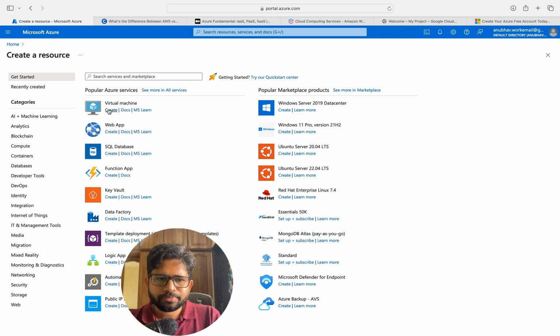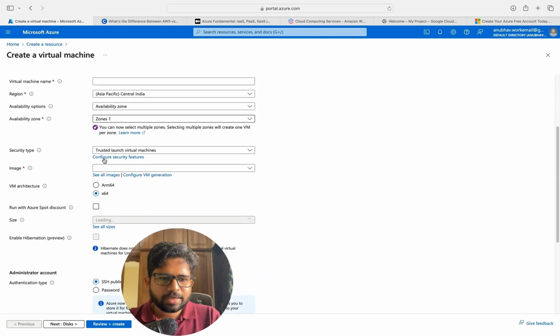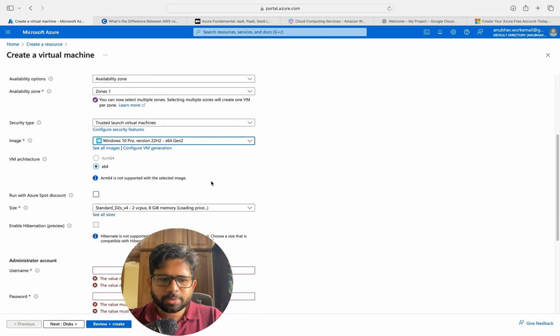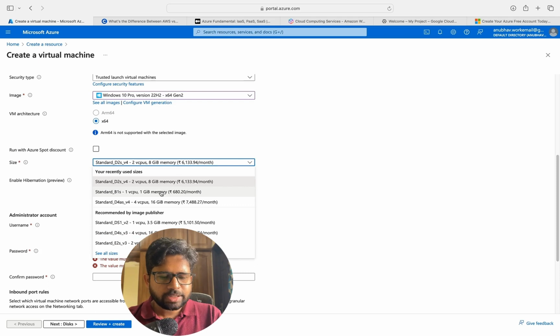Click on create. And then here it will ask you a bunch of details like what type of image you want. You can choose Linux, you can choose, you see a lot of options like Windows 10. You can choose the options which you want. And the pricing will be shown to you, like what's the price of the virtual machine which you need to pay. So you can choose the pricing whichever suits you better. Generally for development, you would want a heavier machine. But if you just want to run a jar file, you can have a cheaper machine.